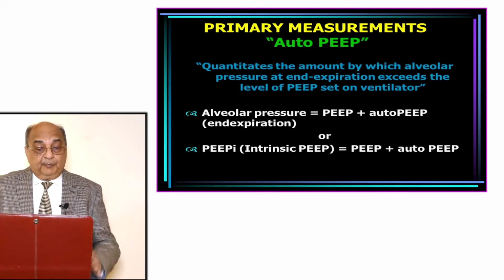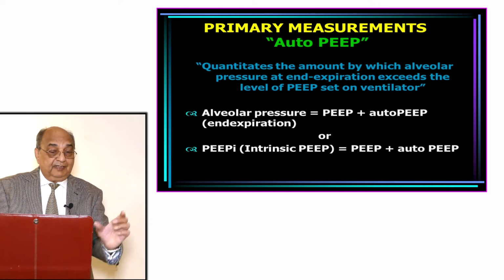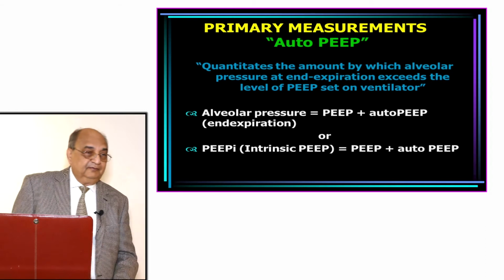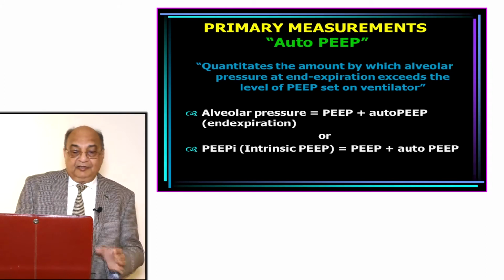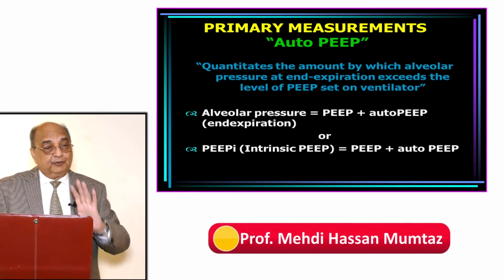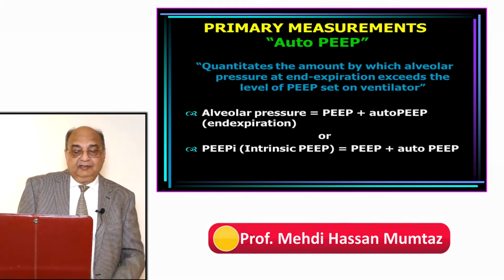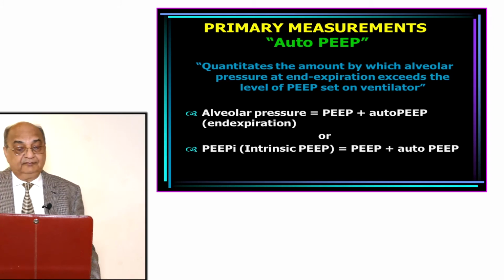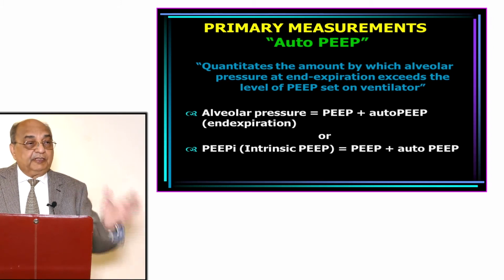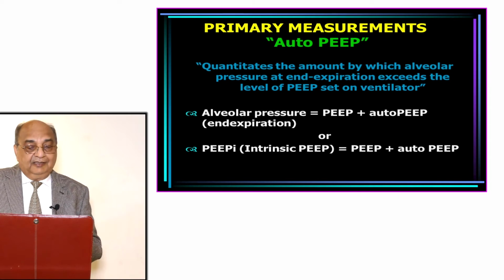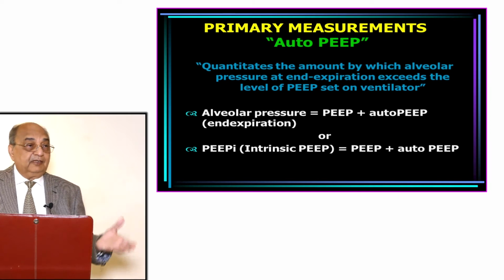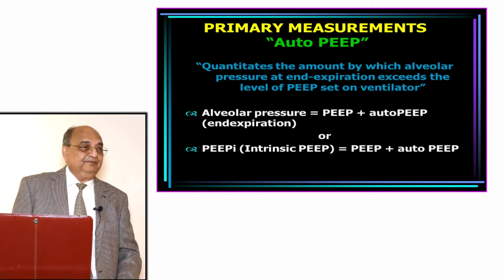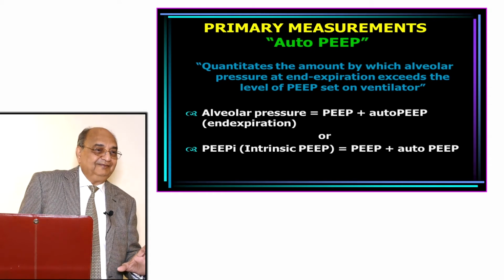Now the alveolar end expiratory pressure is equal to PEEP plus auto PEEP, right? There is also another term used, PEEP I, the intrinsic PEEP, which is equal to PEEP plus auto PEEP. PEEP plus auto PEEP together is called PEEP I. Okay, if from the alveolar pressure you subtract the PEEP you have set, that is auto PEEP. Is it clear? No? No?